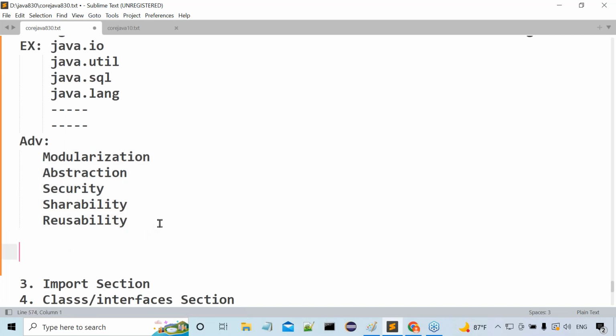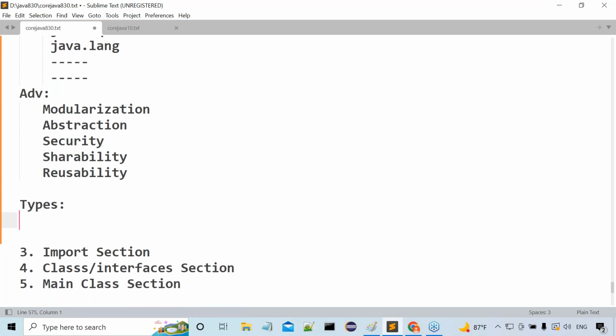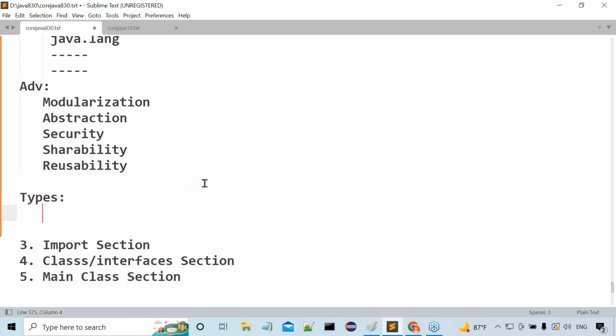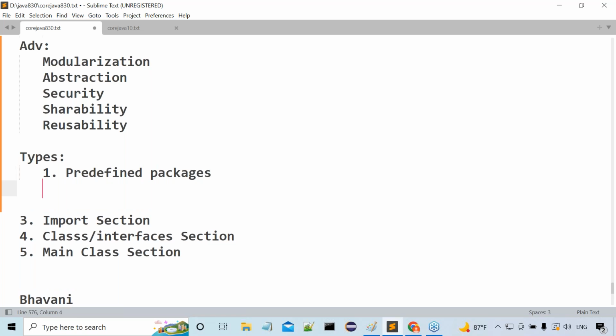The advantages are okay, but how many types of packages are available? Two types of packages are available. What are the two types of packages in general? The first one is predefined packages, and the second one is user defined packages. Right, sir. Two types of packages exist here: predefined packages and user defined packages.